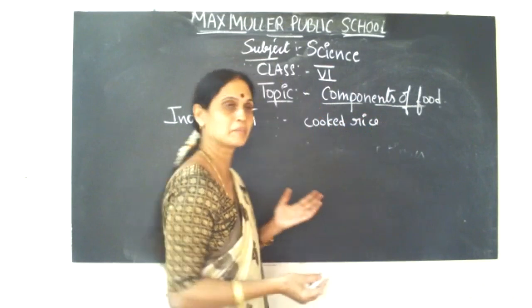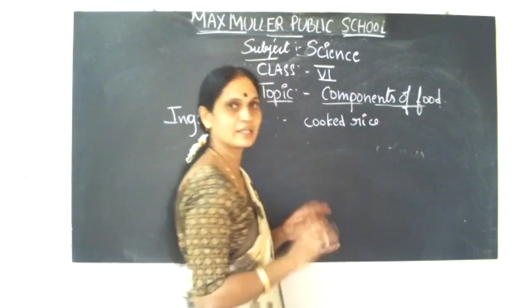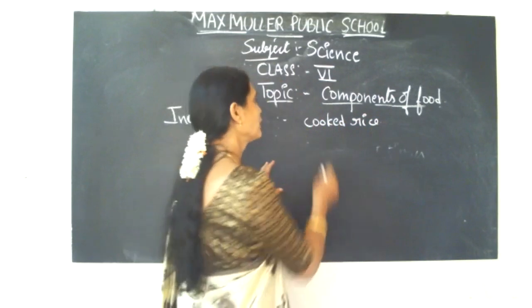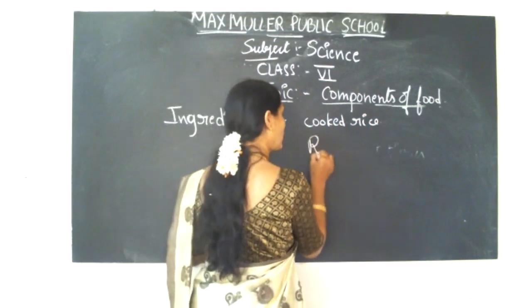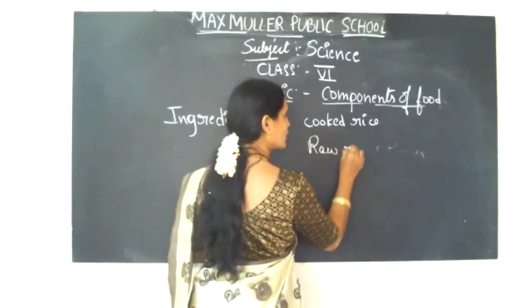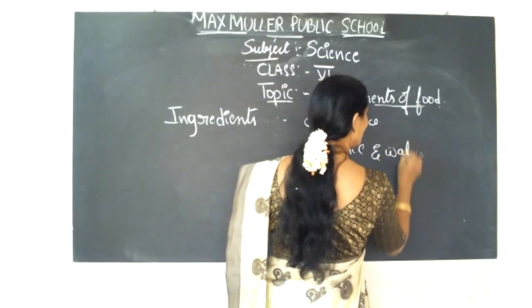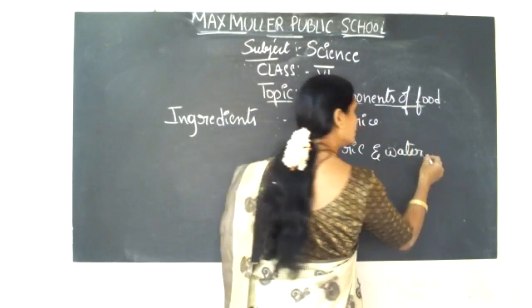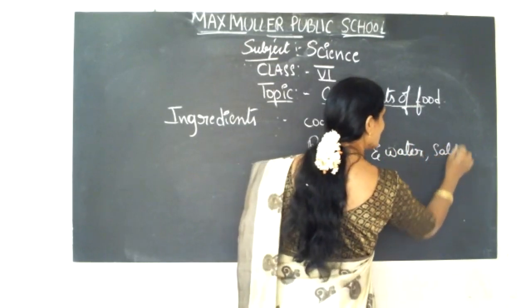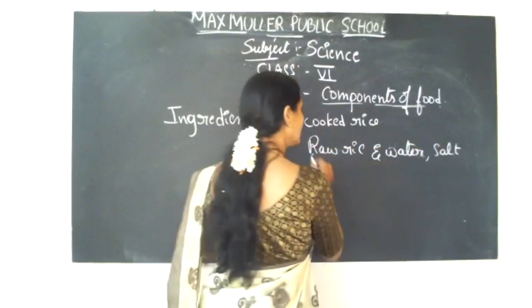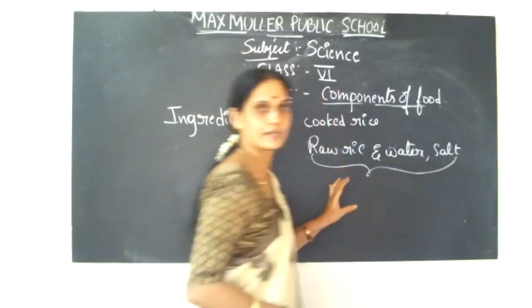The main requirement, of course heat is also required, but we'll go with only the food particles. For cooking we require raw rice and water. Few add a pinch of salt also. So raw rice, water, and salt, these three are called the ingredients.